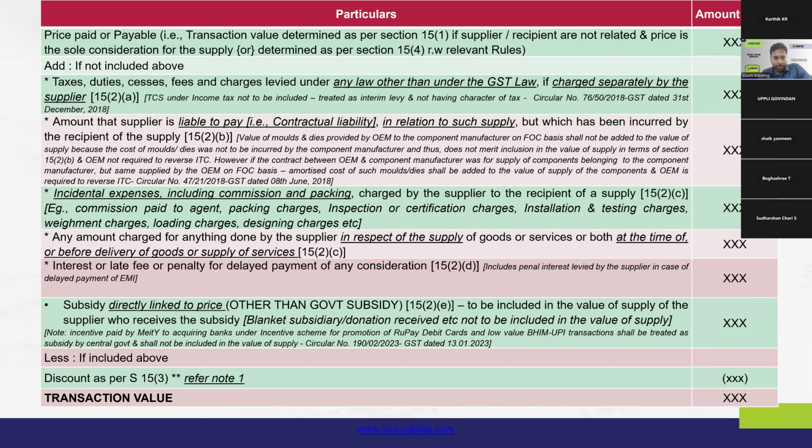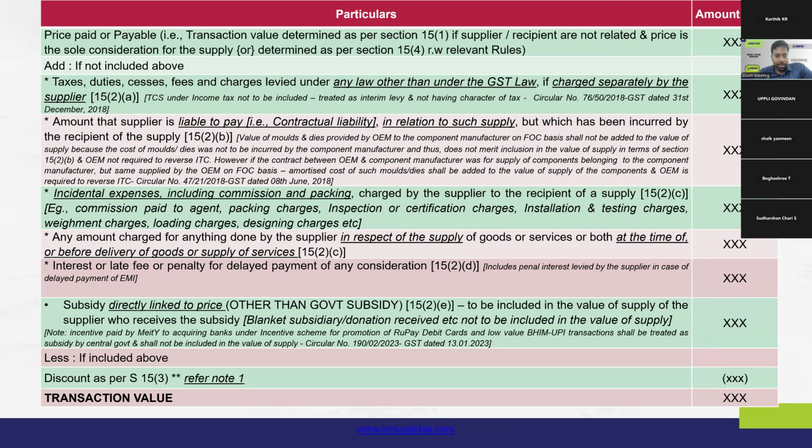So, what this provision says is that any amount that is charged by the supplier, let it be incidental or not, that is incurred by the supplier in respect of the relevant supply on or before the delivery or time of supply.